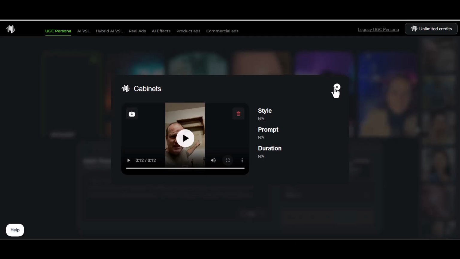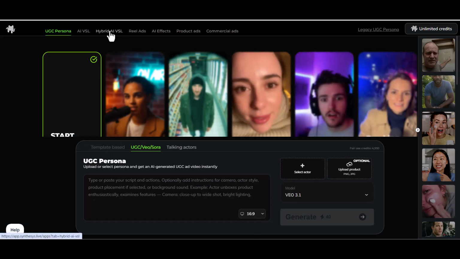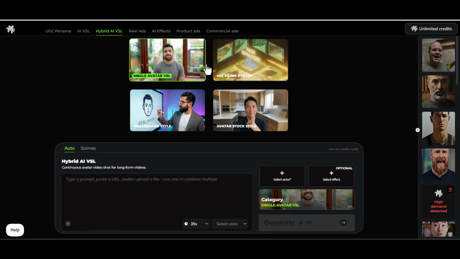That's fantastic. Now on to the really fun stuff, and most importantly, hybrid AI VSLs, where the long-form magic happens. Now this is where everything changes. Hybrid AI VSLs are what unlock full funnel potential, because short clips get attention, but long-form video builds belief. And these aren't just for selling. You can use long-form AI VSLs to educate, present webinars, explain complex offers, onboard customers, build authority, or close high-ticket sales.